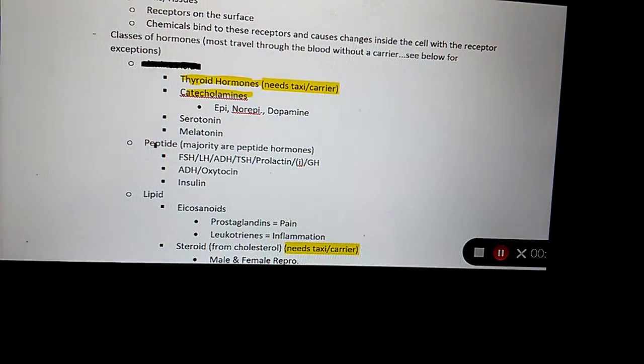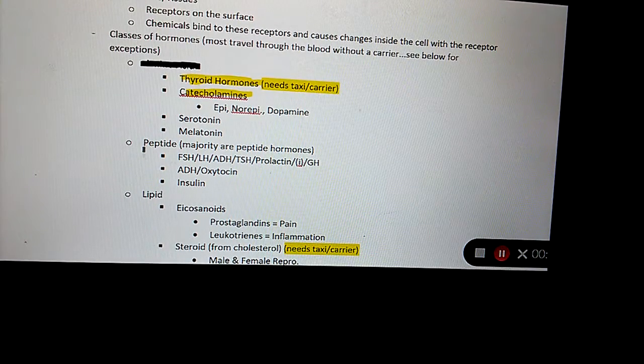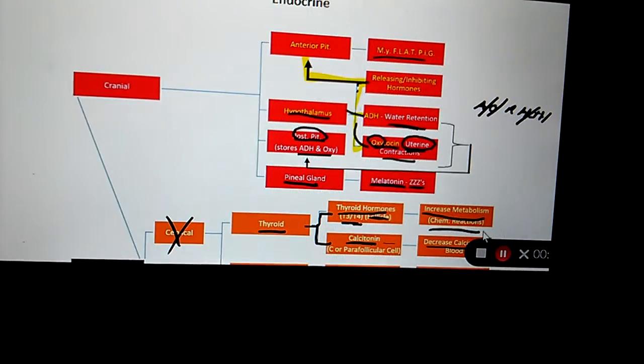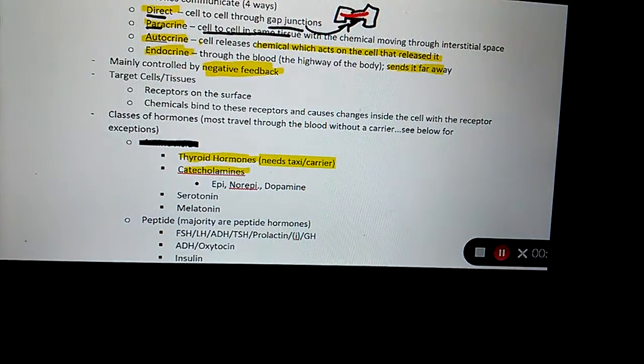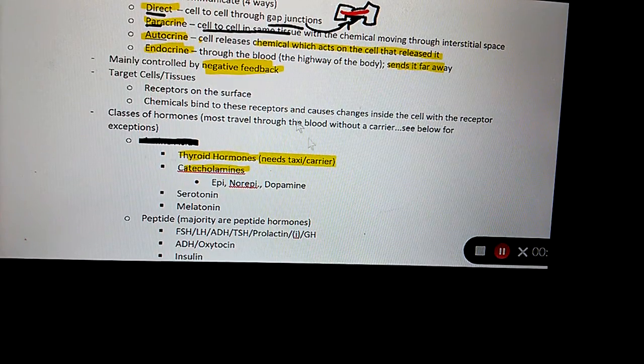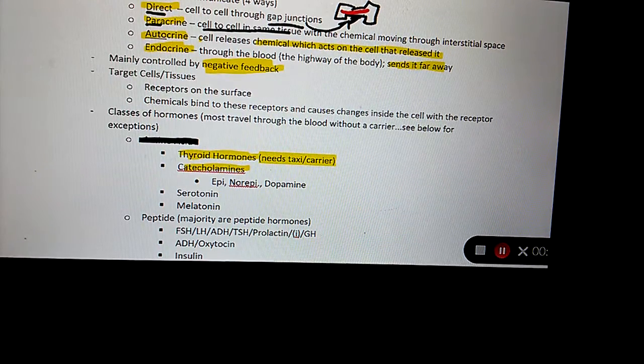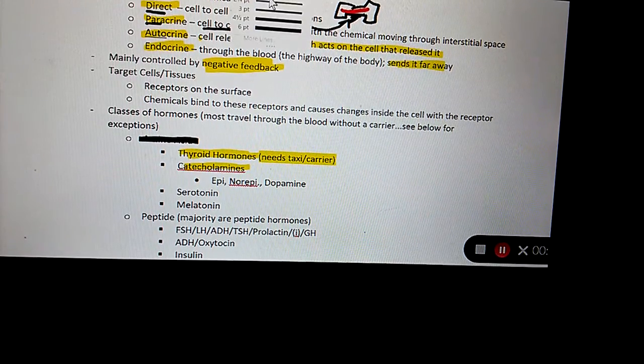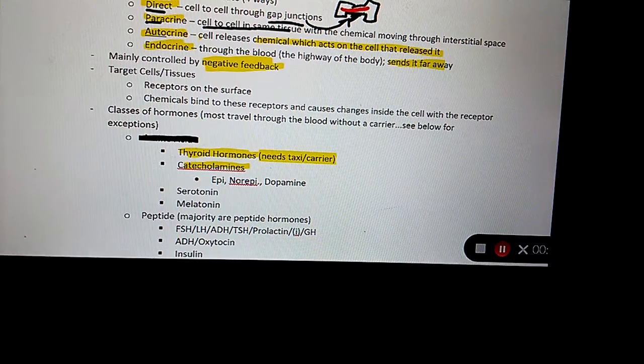I'm just gonna cross that off. Okay. I do want you to know the different categories that fit within each.